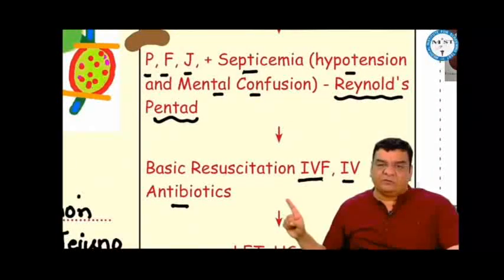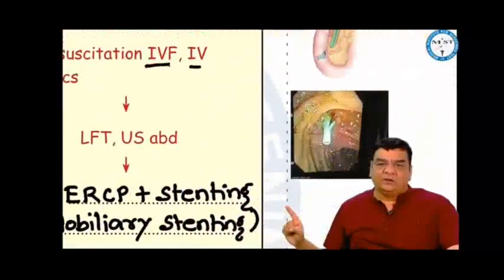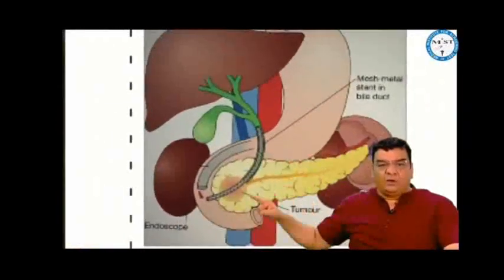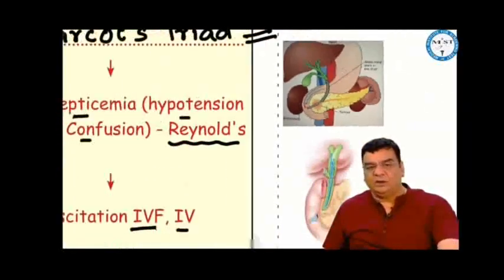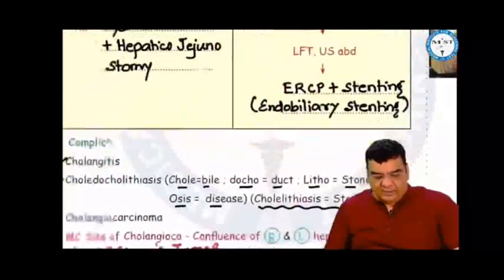Basic resuscitation: start IV fluids and IV antibiotics, do a quick LFT and ultrasound if possible, and to remove the septic load from the CBD, we can do endobiliary stenting, that is ERCP and stenting, which will move the septic load into the duodenum, jejunum, ileum, colon, and out from the anal canal.